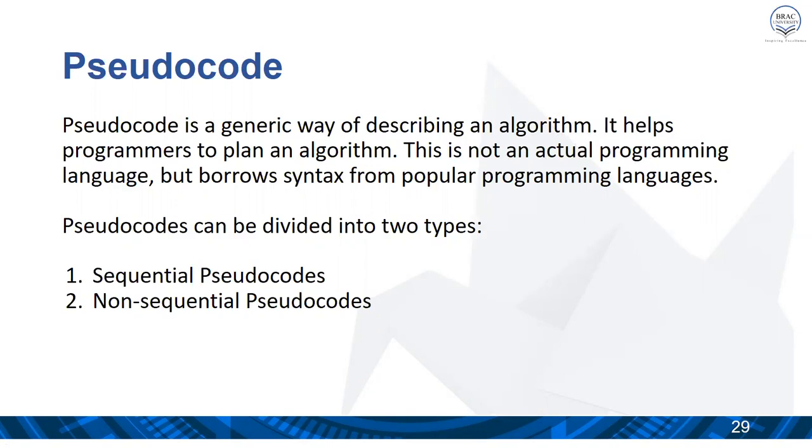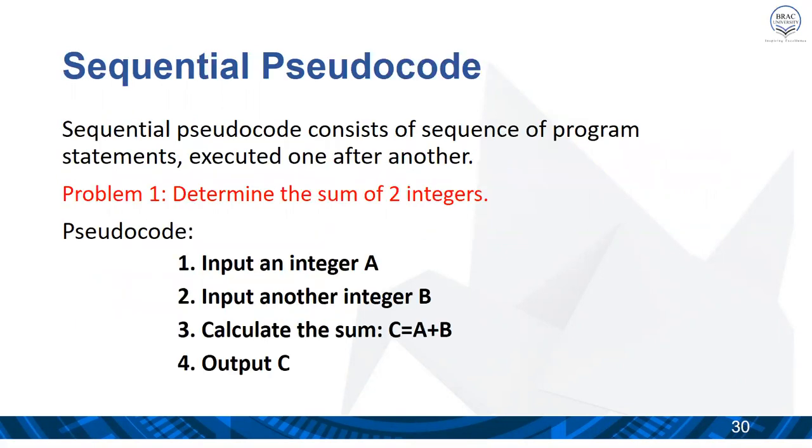Pseudocode can be of two types: sequential pseudocodes and non-sequential pseudocodes. Sequential pseudocode maintains the sequence of instructions, whereas the non-sequential pseudocodes do not maintain the proper sequences or steps. The sequential pseudocode consists of program statements and they are executed one after another.